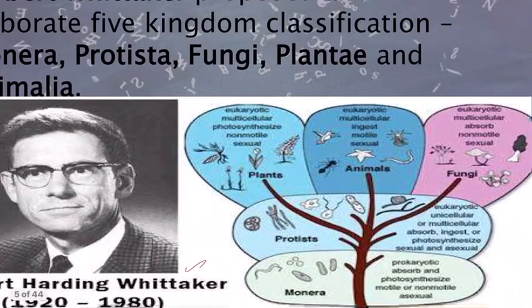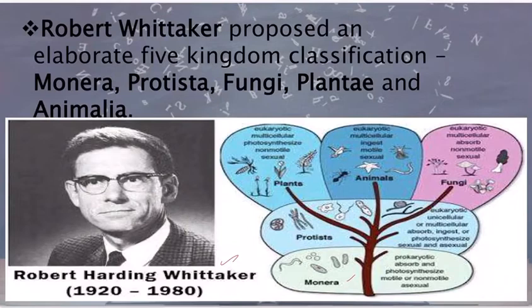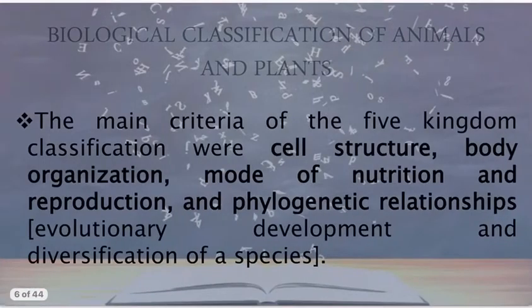As you are seeing here, you can see the Monera, all the photosynthetic ones, bacteria, Monera, then Protista, what we call protozoans, eukaryotic ones, unicellular animals. Then this is divided or evolved into fungi, animals and Plantae. So the most accepted version at present is the five kingdom classification. The main criteria of the five kingdom classification are cell structure. What is the basis on which Robert Whittaker classified all the animals and plants into five groups?